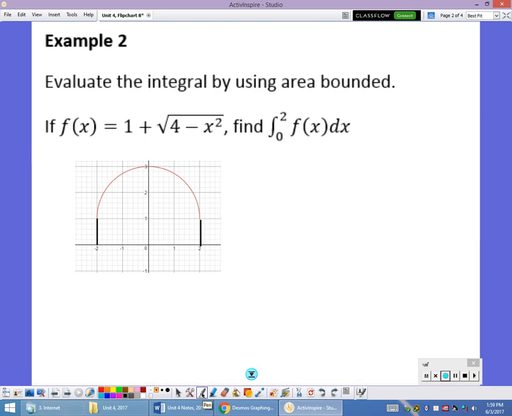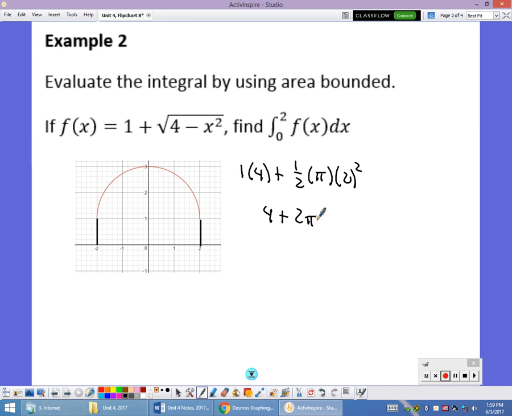And so we have this rectangle, which is 1 unit high and 4 units wide. Then I have this semicircle. It's above the x-axis, so it's all positive. So it would be 1 times 4 on the rectangle plus the semicircle, which has a radius of 2, so 1/2 of pi times 2 squared. So in this case, it would be 4 plus 2 pi.